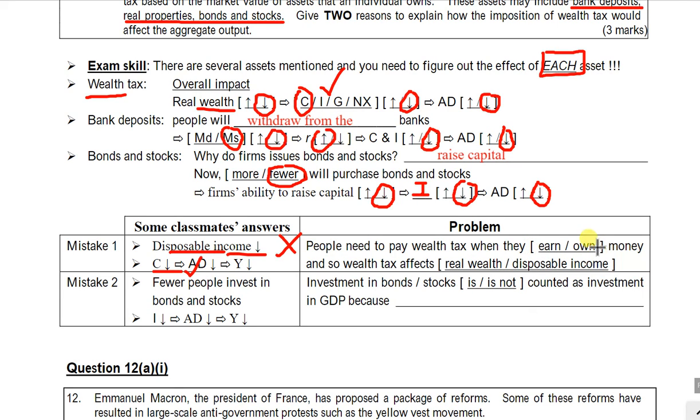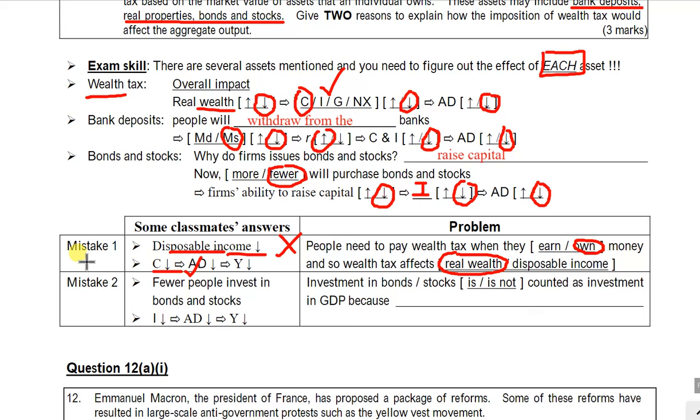And that's why this will not affect their income. They can earn as much as before, right? But if they have some money, they own some assets, they have to pay the tax. This doesn't affect their income. They can earn the same salaries as before. They can earn the same dividend, the same interest as before, the same rental income as before from the real properties. They can have the same income as before. But because of the assets they own, they have to pay some tax to the government, and they become poorer because they have a smaller amount of wealth, and this will affect wealth rather than their income.